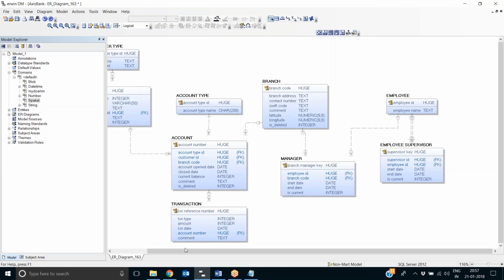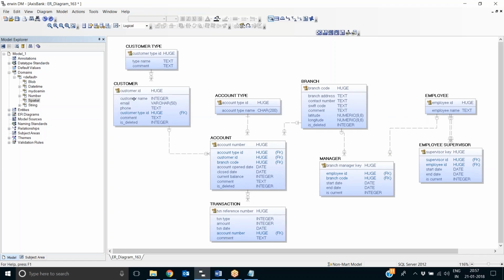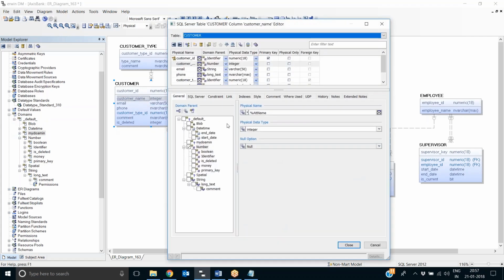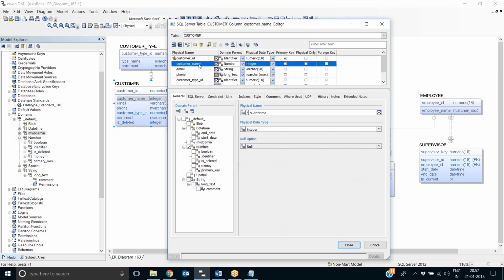Now if you want to see, let's say customer name, I will just go to the physical side and this customer name. So this is the customer name column, right?